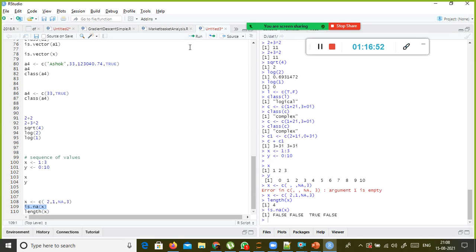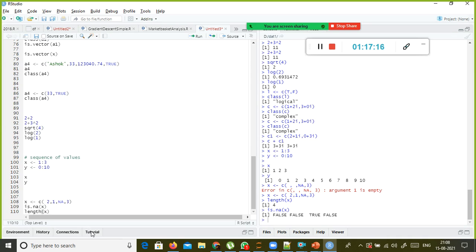is.na of x, right? So this is not a missing value, false. This is not a missing value, false. NA, look here, the third one is true. Yes, a missing value is there. Using the is.na function in R, we can find out the missing values. Here in R, NA is nothing but not available, a missing value.